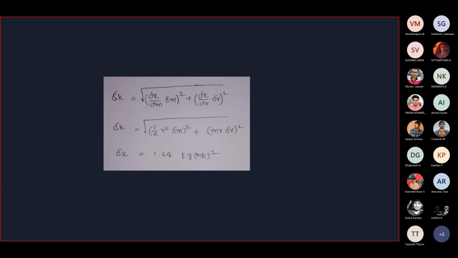We will use one of the formulas derived in the previous classes: the square root of the derivative of the kinetic energy with respect to m multiplied by the error in the mass, squared, plus the derivative with respect to v multiplied by the error in the velocity, squared. The derivative of K with respect to m is half v squared, and with respect to v is mv. Now we substitute the respective values in the formula. We get delta K equal to 1.64 kg meter squared per second squared. Can you change the slide?